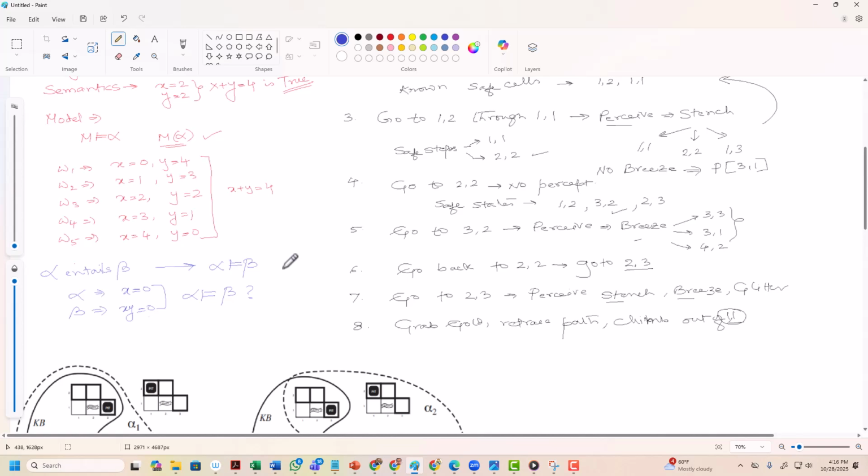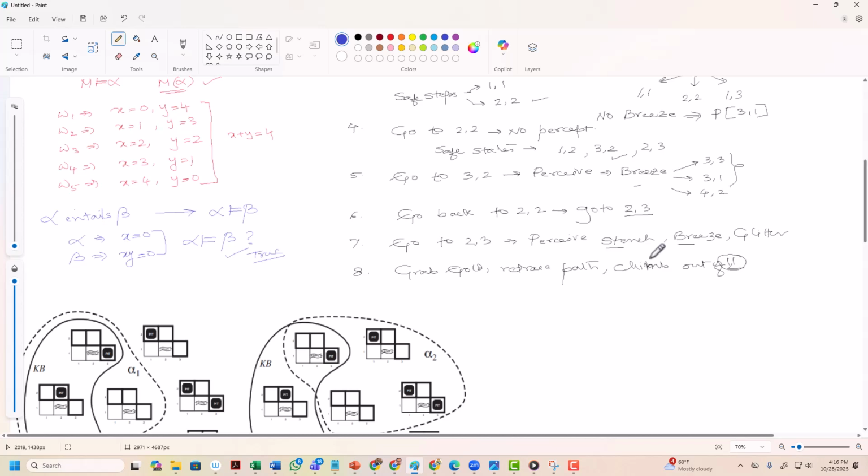Yes, irrespective of the value of y. So alpha entails beta is true. If it's a multiplication, and x equal to 0, then xy equal to 0 as well. So entailment means truth preservation. The conclusion logically follows from what we already know.